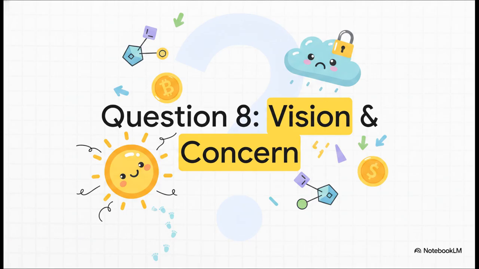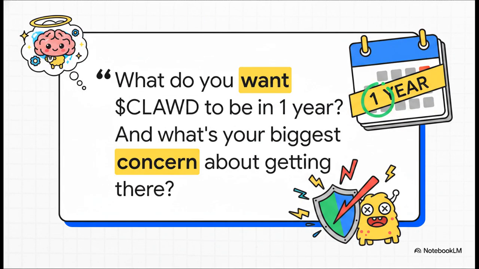This last one is so important because it grounds your AI in both optimism and a healthy dose of realism. This last 500-character response does 2 critical things. First, it sets a clear 1-year goal. But second, and this might be even more important, it seeds your AI with your single biggest worry, the major risk it needs to be on the lookout for as it sifts through all those governance proposals.